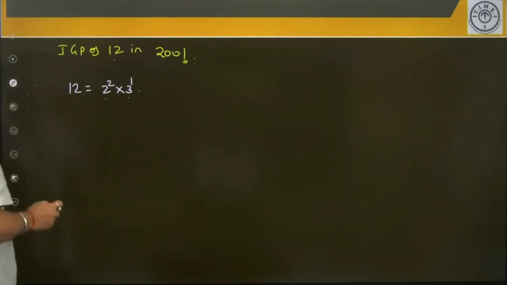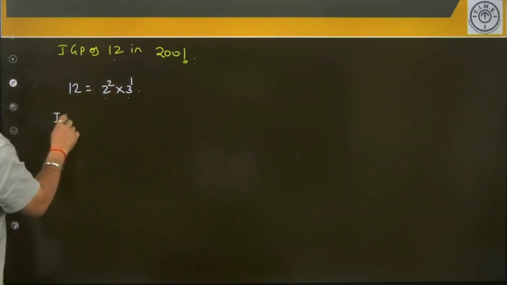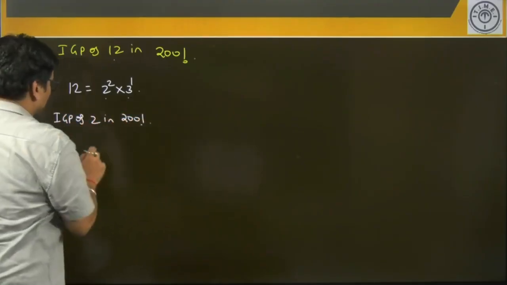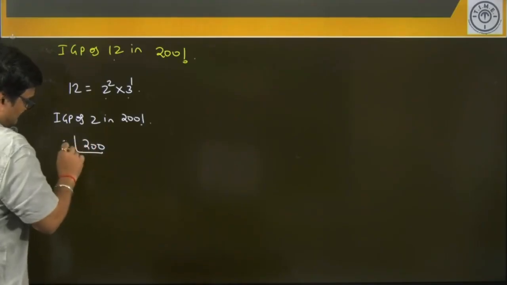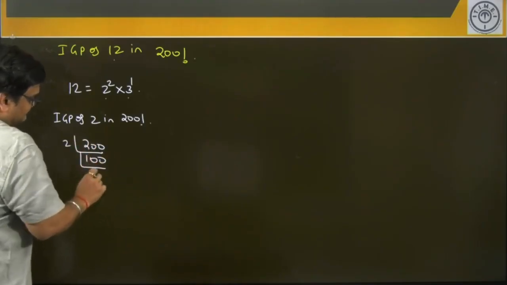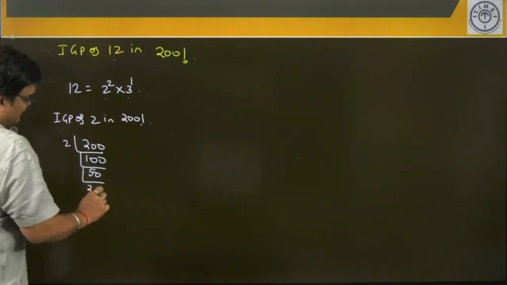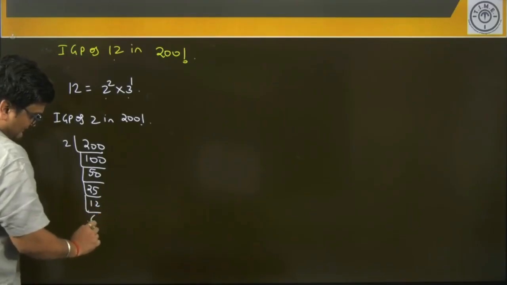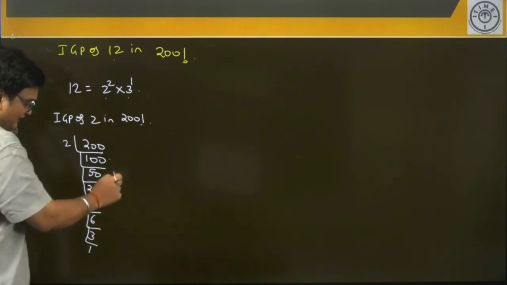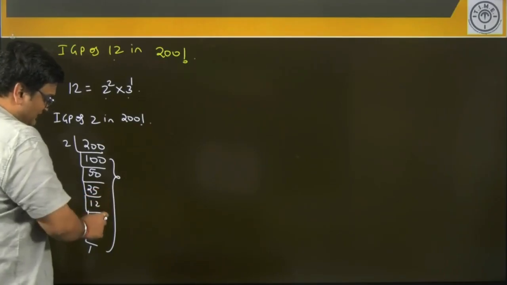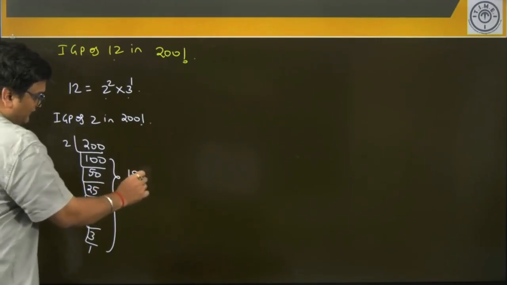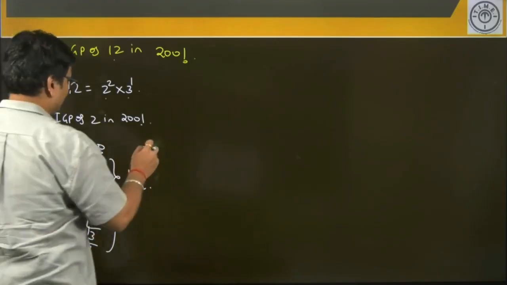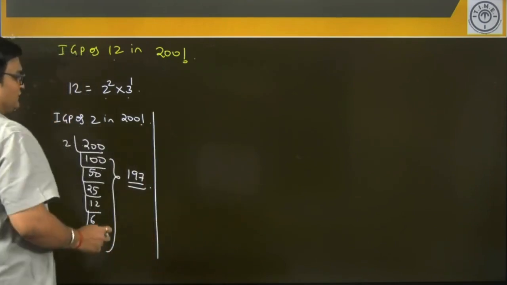So let's do one thing. Let's calculate the IGP of 2 and 3 in 200 factorial. So how much will it be? 200, 100, 50, 25, successively divide by 2, 12, 6, 3, 1, and when you add them all, 150, 175, 187, 193, 196, 197 is what we get, right? 197. So the IGP of 2 in 200 factorial is 197.